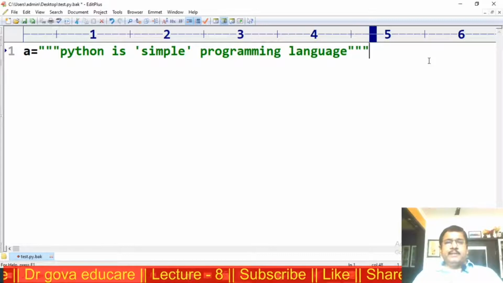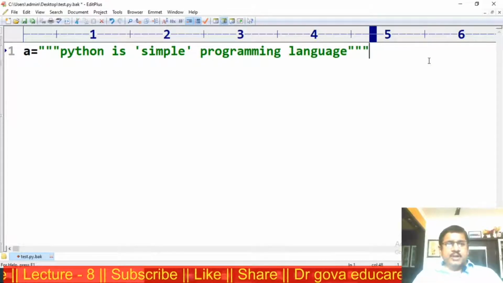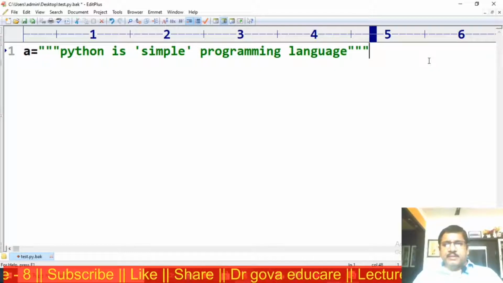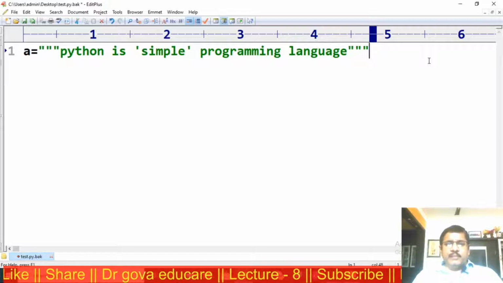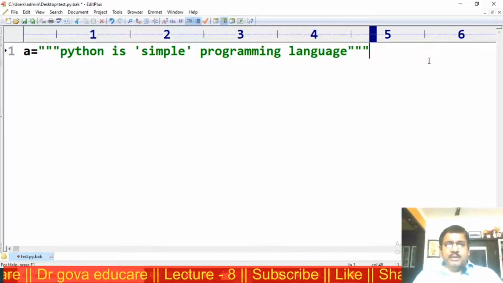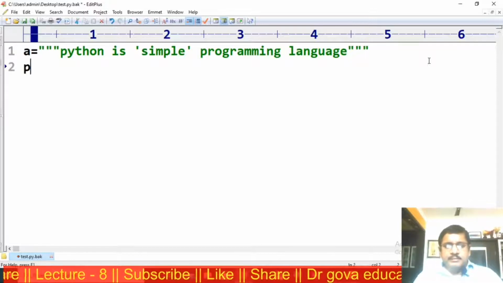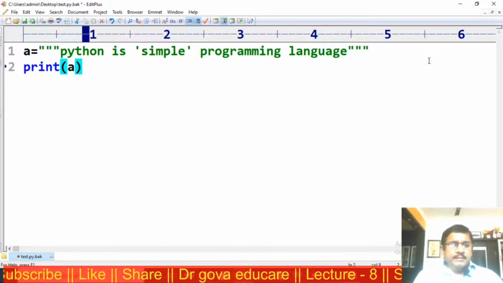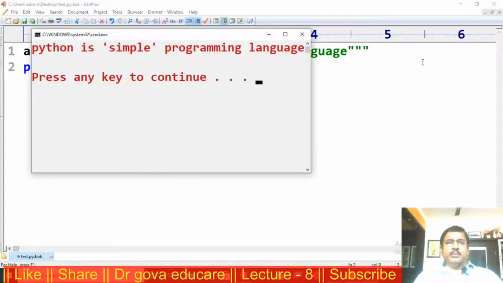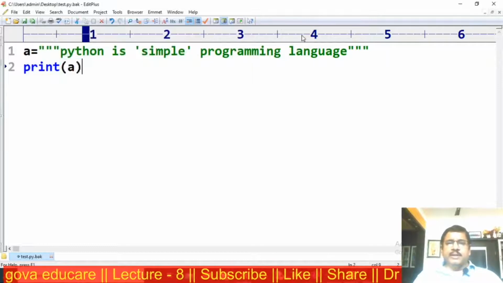Python is simple programming language. I start with triple double quotes and end with triple double quotes. I have embedded single quotes between them, and I am trying to print A. Now this is the output: Python is simple programming language.